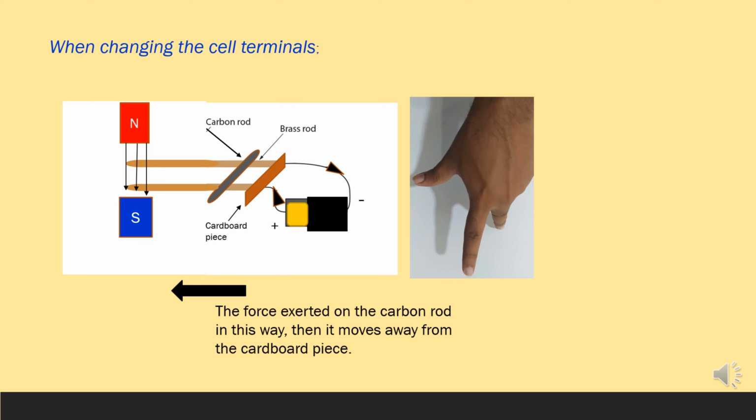It's clear now: the direction of the force is indicated by the direction of the motion of the conductor. Also, after changing the top and bottom poles of the magnet, or the position of the north pole and south pole, you will observe that the direction of the motion of the conductor also varies as in the above steps.